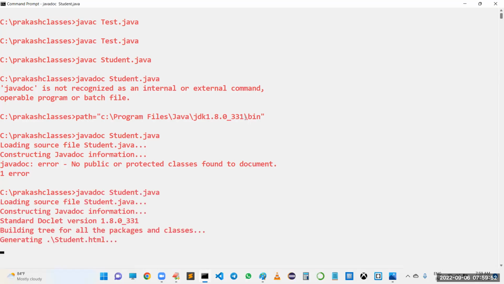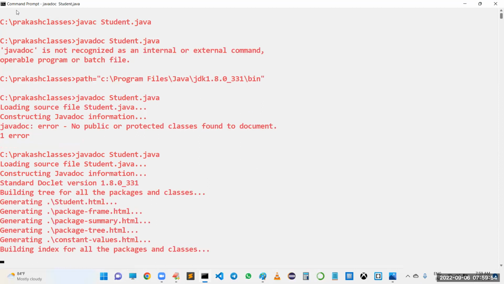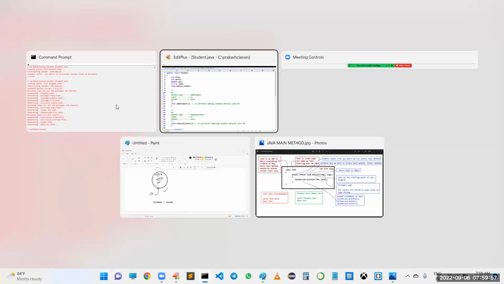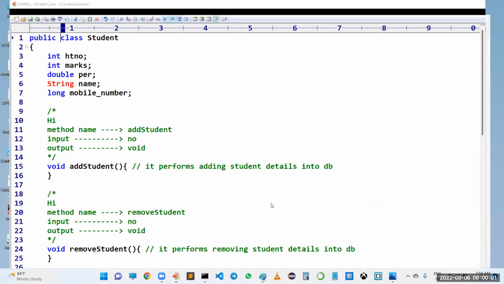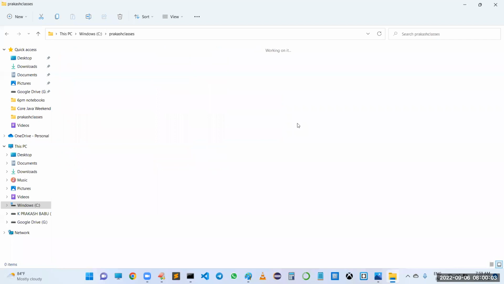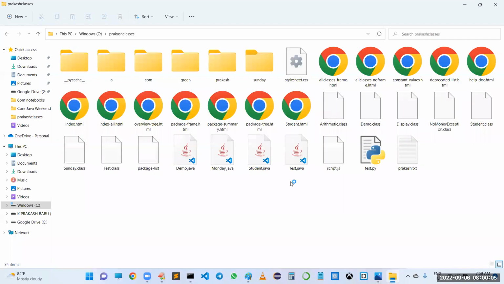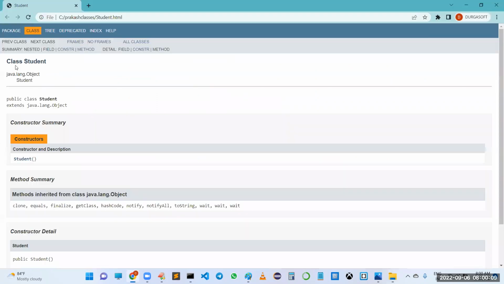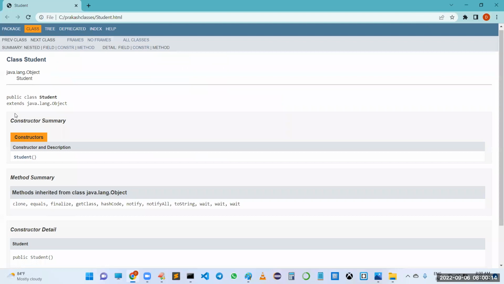Yes. Now you can see the file where we have saved the code, in Prakash classes. You can see there is one HTML file with the name student.html. Open this. Sir, have you seen? This is the documentation. Class student, public class student. Constructor.